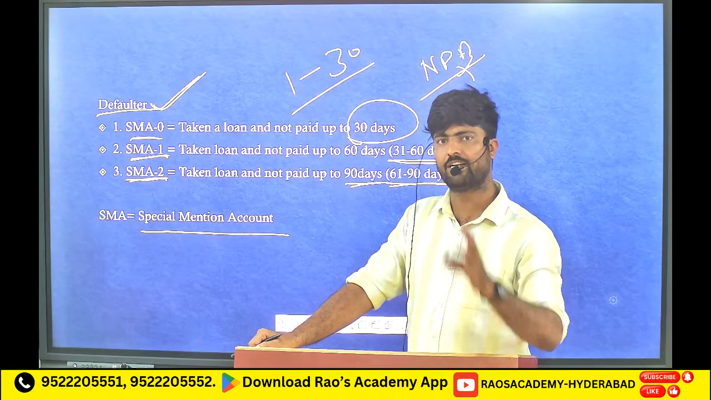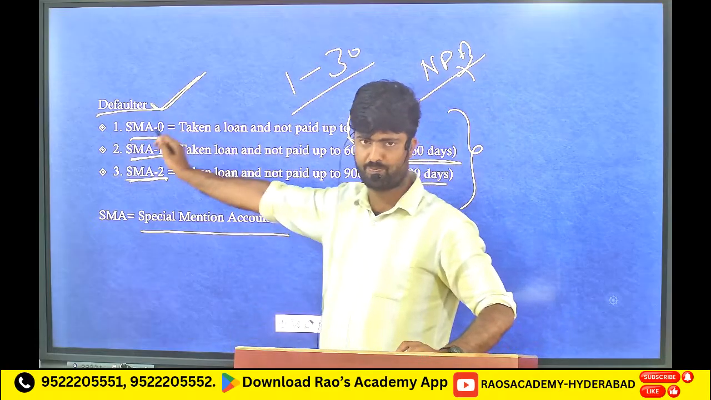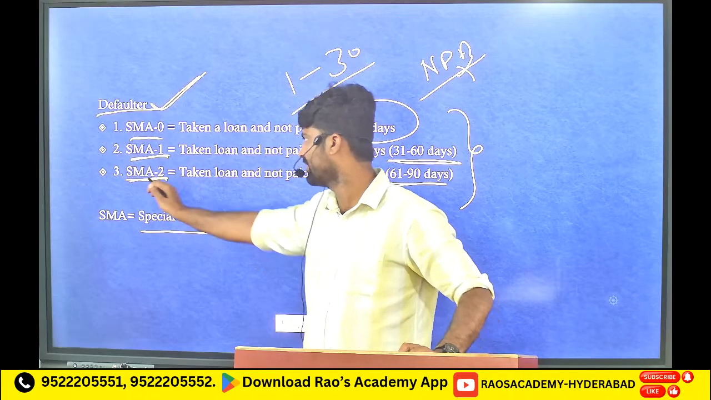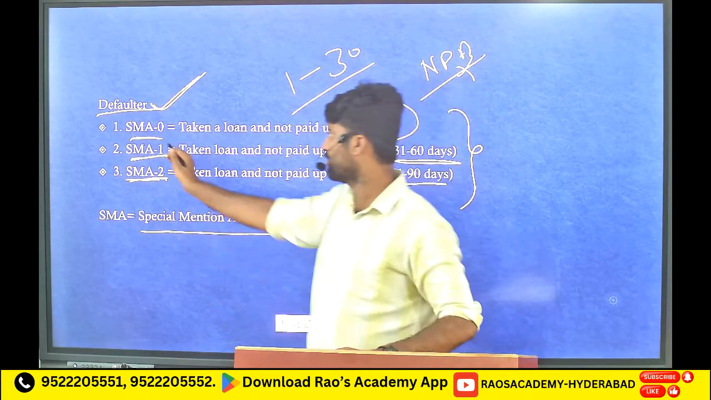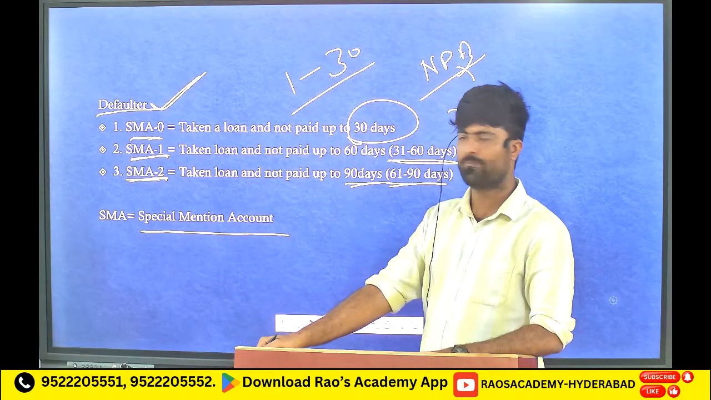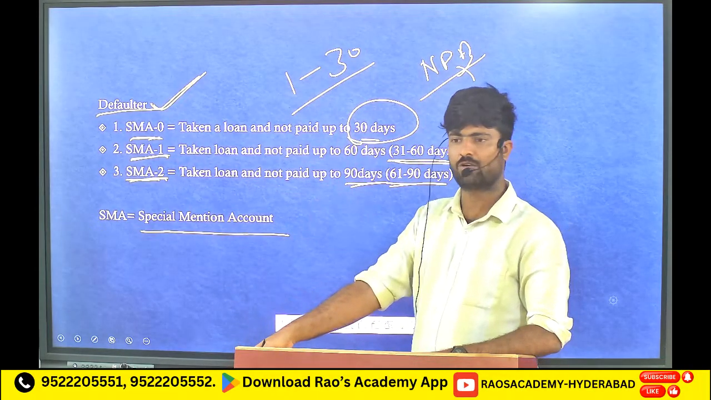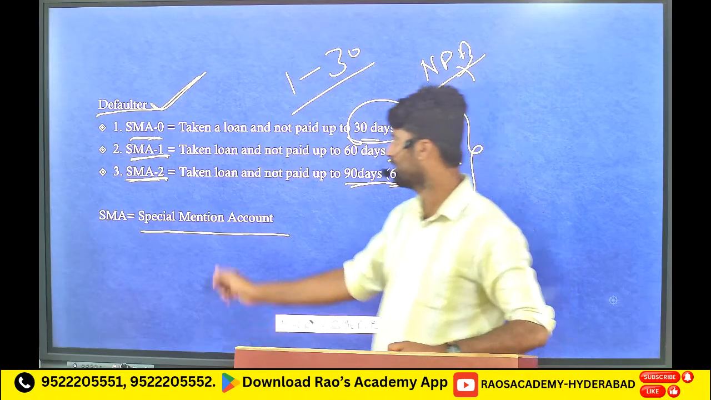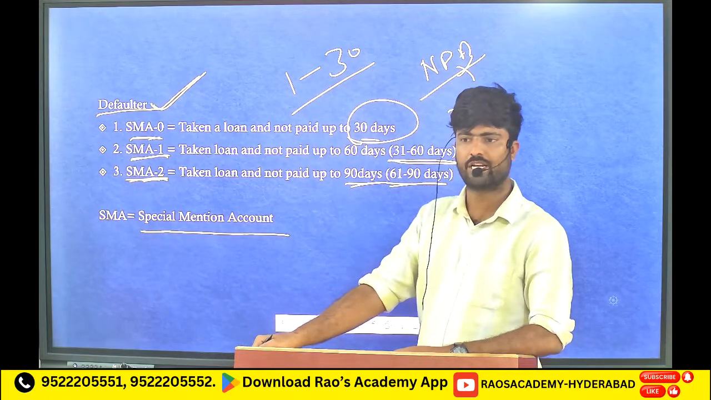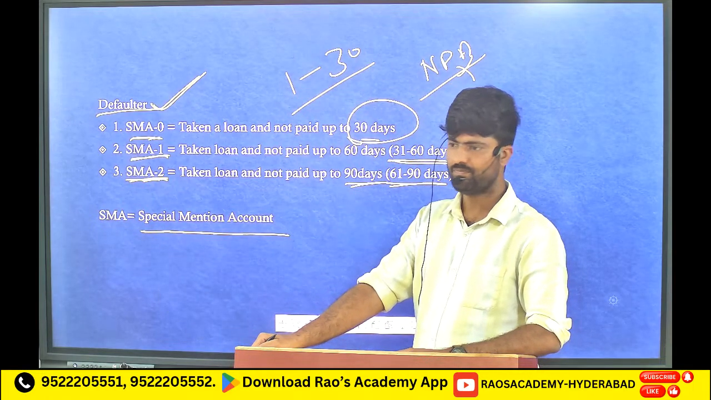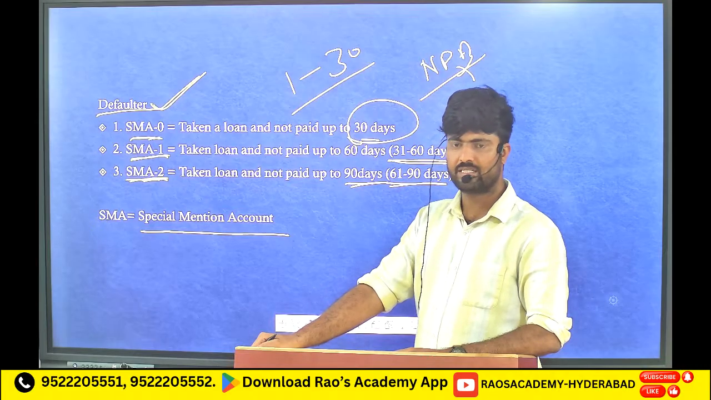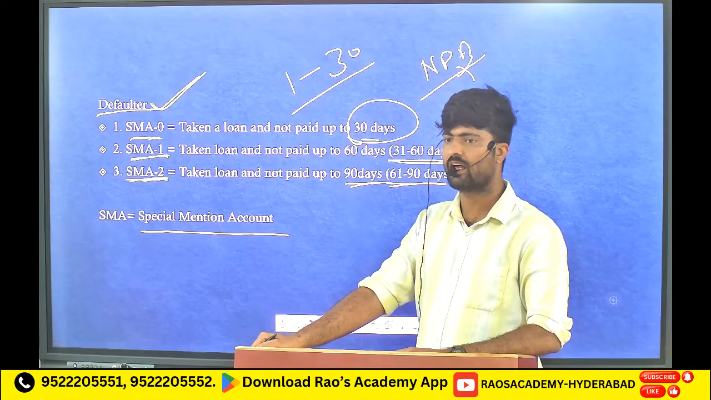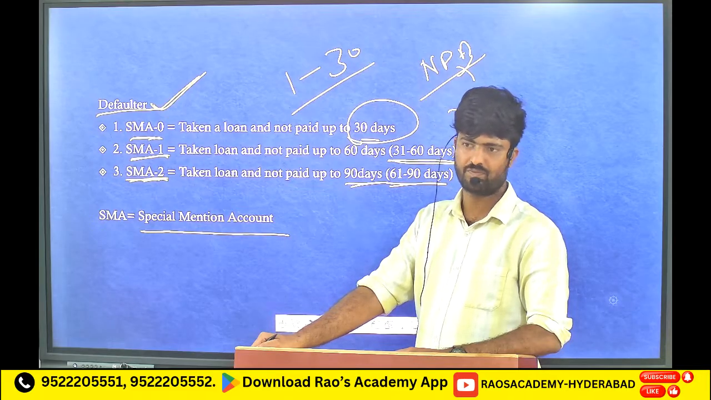Defaulter is categorized into three categories. First one is special mention account 0, second one is special mention account 1, third one is special mention account 2. Special mention account 0 is the person who is taking a loan but not paying within 30 days. Special mention account 1 is a person who is not paying within 60 days. And special mention account 2 is the person who is not paying within 90 days. Beyond this, if a person is still not paying any amount, that person we will call as non-performing asset.